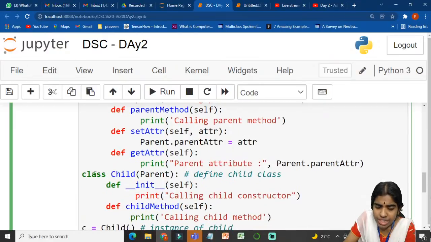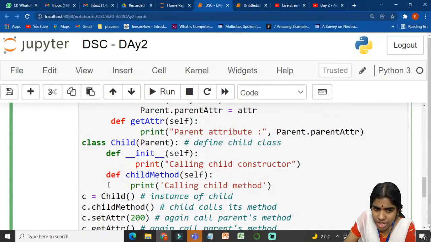After doing this, class Child. So I pass Parent, I am trying to extend my parent. And I am defining a user-defined function. I am just initializing this user-defined function. Self denotes an instance of my class. So I am just calling the child constructor. First I am initializing this child class, and def defines the user-defined function. Def is the keyword for defining a user-defined function. So I am just calling this child method. Self denotes an instance of my class. I am calling the child method.